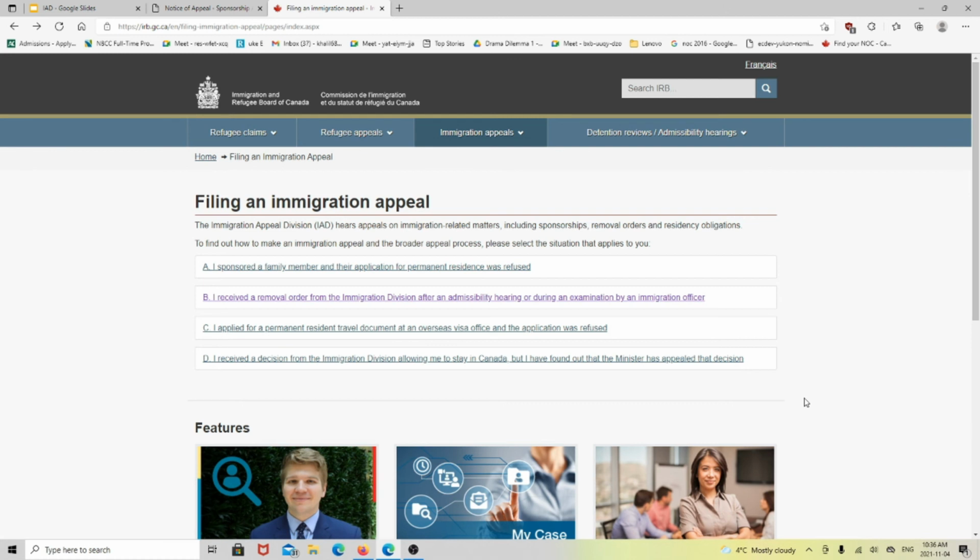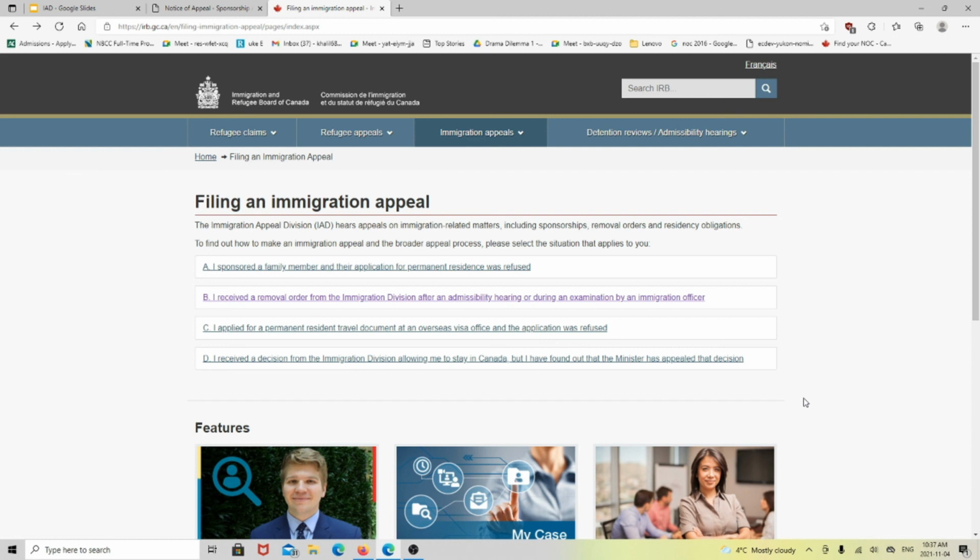I received a removal order from the Immigration Division after an admissibility hearing or during an examination by an immigration officer. This is the second situation. Just click that. The form is the same. Just fill out the form, and the letter which you have received from the immigration officer, you have to attach along with that application form, and the rest of the processing is the same.